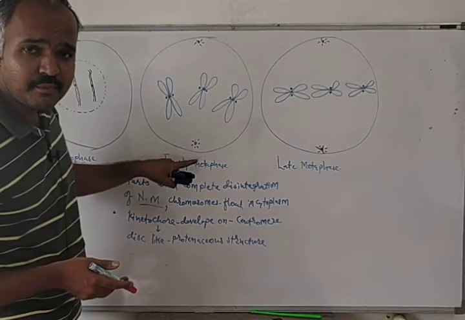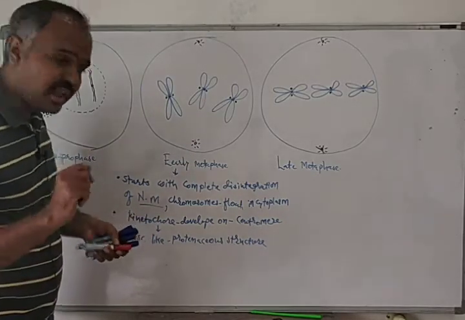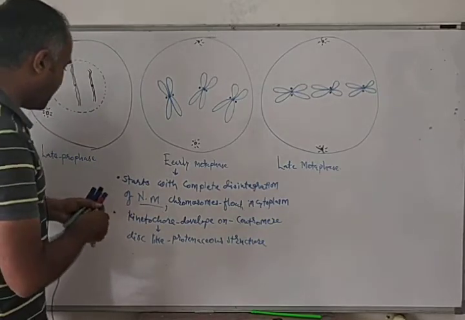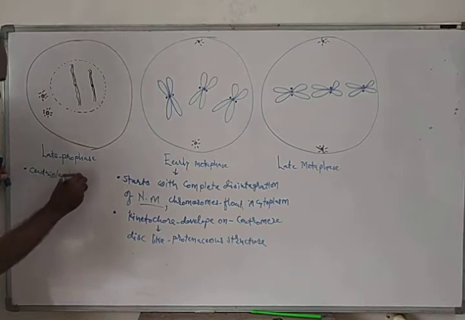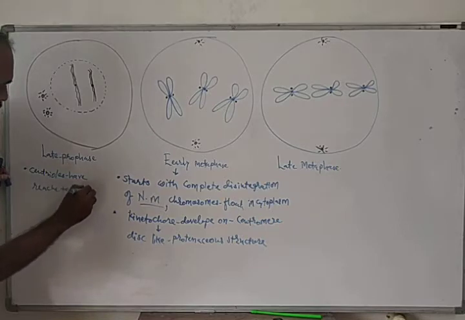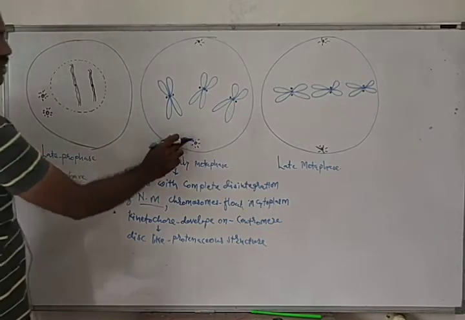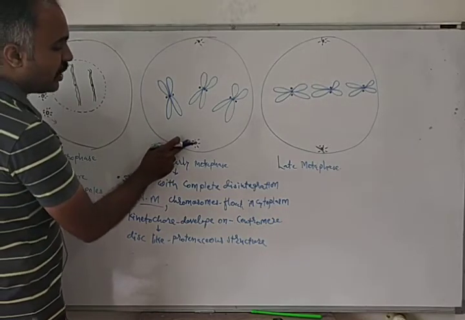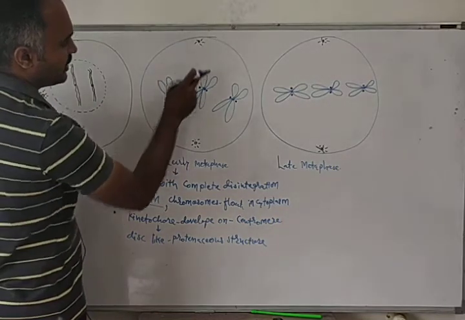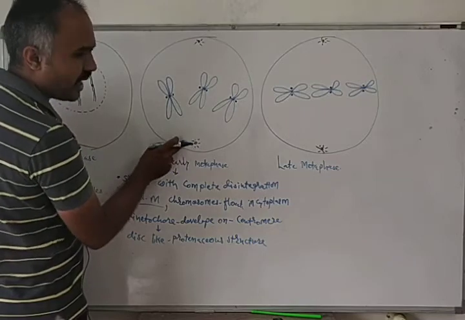Centrioles have reached the poles. Earlier, centrioles were migrating towards the poles, but now the centrioles have reached the poles.